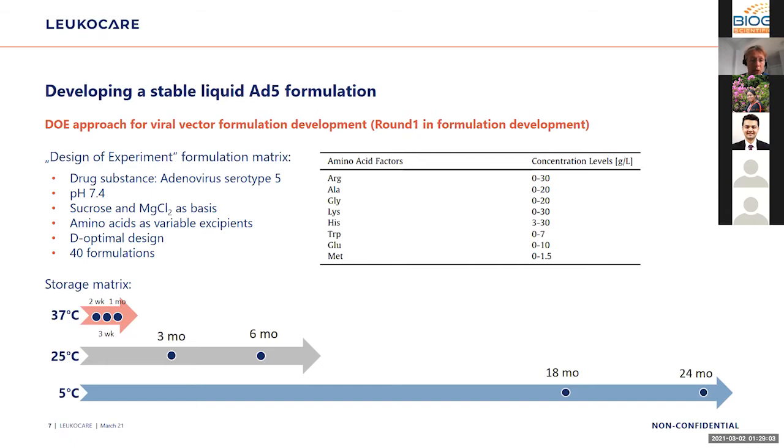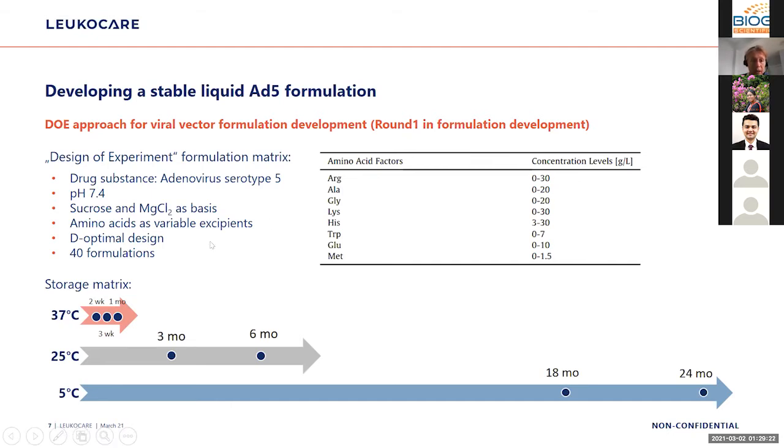And amino acids were used as variable excipients, whereby the amino acid itself was considered as a factor of the DOE. You can see here a list of amino acids we tested. And the concentration levels were used as the levels of the DOE matrix.